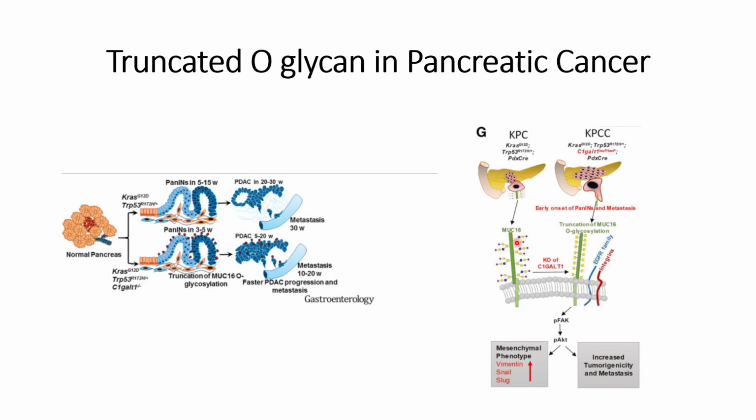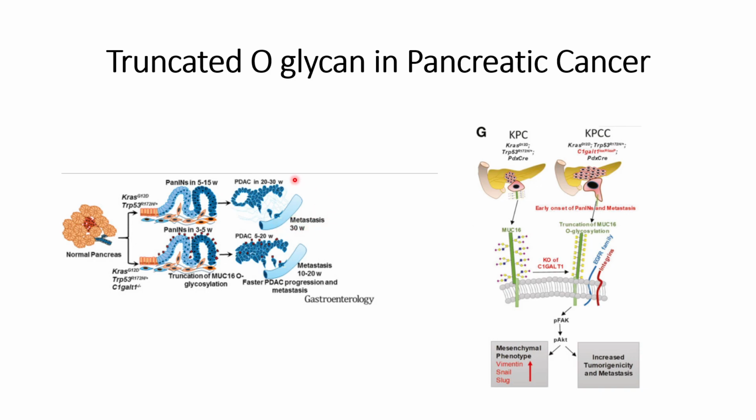It is not in the truncated form, and thereby the interaction of the EGFR family and integrins is reduced in the case of these KPC mice, and they will not see metastasis as aggressively as we can see in the case where C1GALT1 is knocked out. The data is shown in the figure on the left hand side.